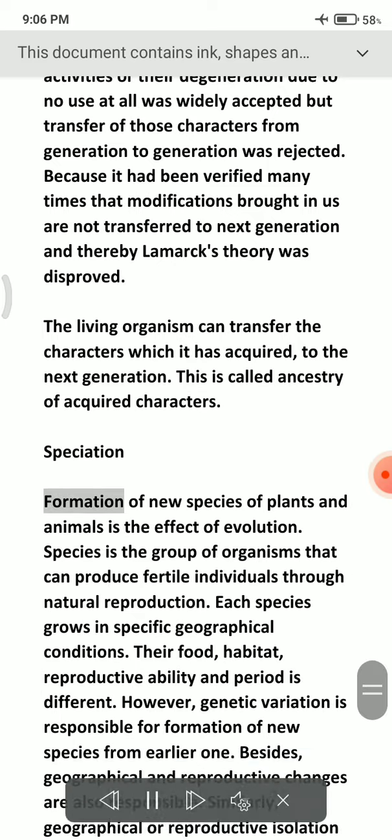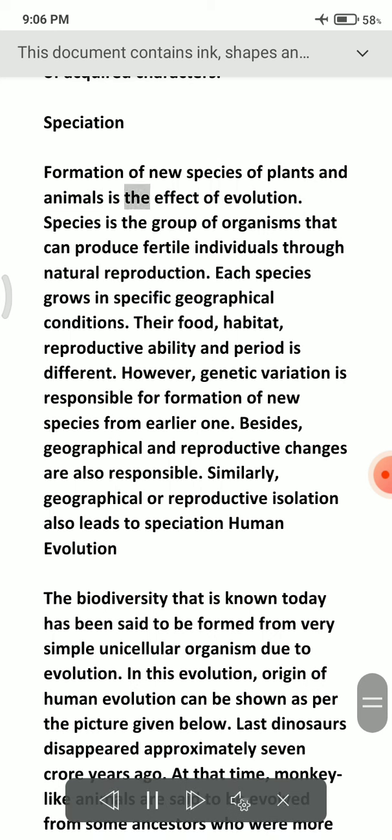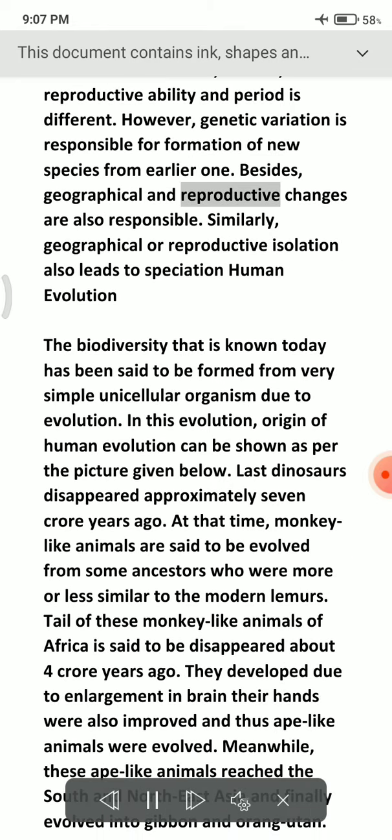Speciation. Formation of new species of plants and animals is the effect of evolution. Species is the group of organisms that can produce fertile individuals through natural reproduction. Each species grows in specific geographical conditions. Their food, habitat, reproductive ability and period is different. However, genetic variation is responsible for formation of new species from earlier ones. Besides, geographical and reproductive changes are also responsible. Similarly, geographical or reproductive isolation also leads to speciation.